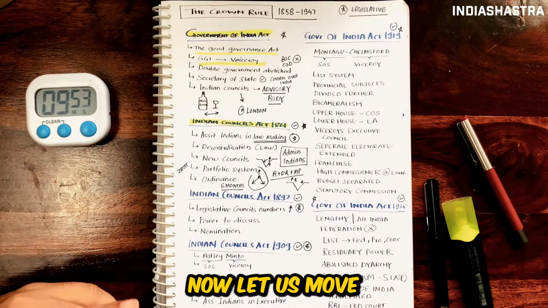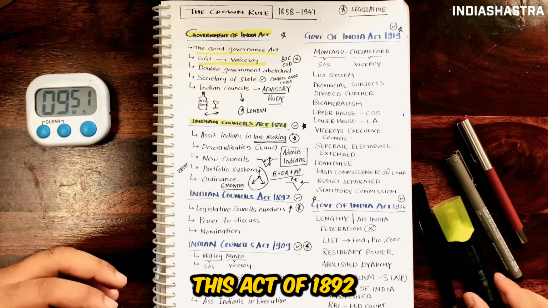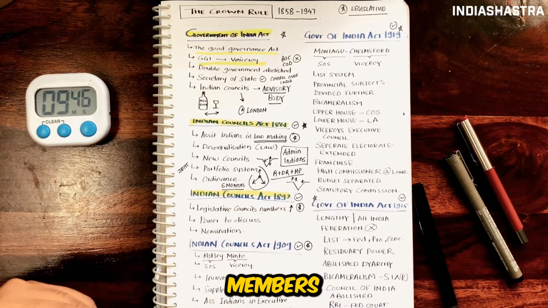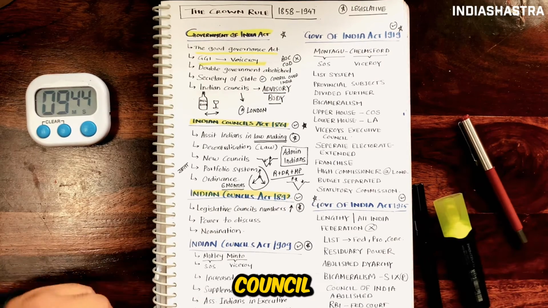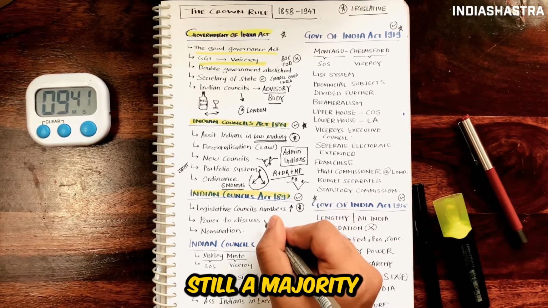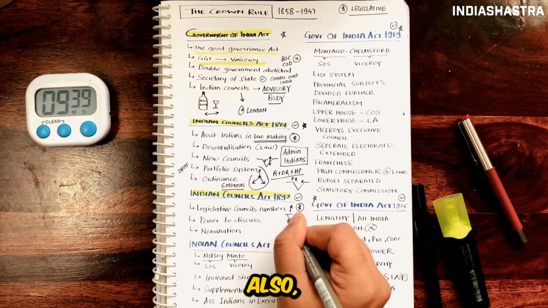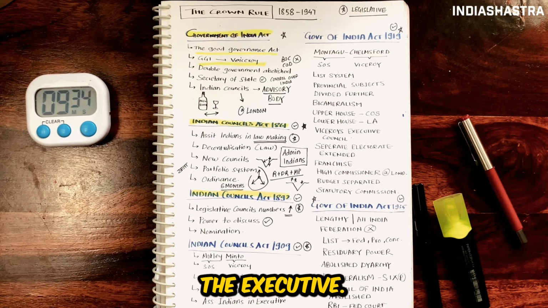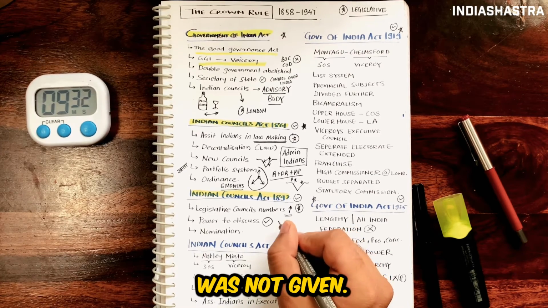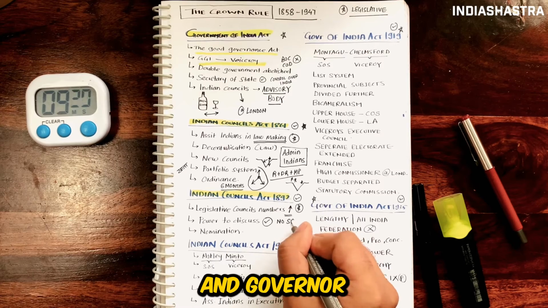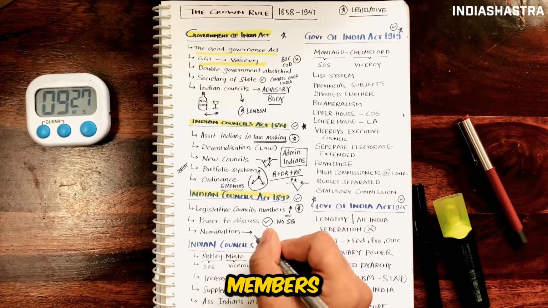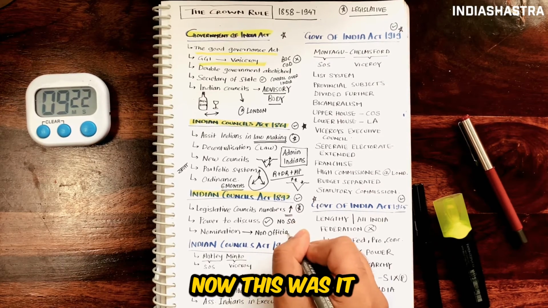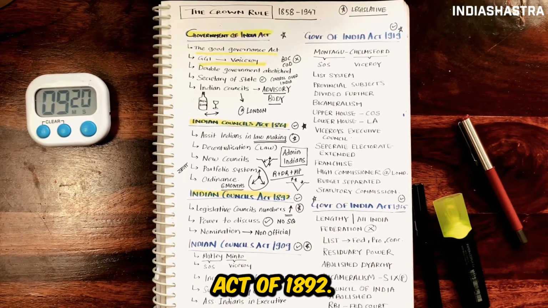Now let us move to the Indian Councils Act of 1892. Legislative Council members were increased. Additional members in the Central and Provincial Legislative Councils were introduced. Still, there was a majority in favor of the British. Also, it gave the power to discuss the budget and question the executive. But the power to ask supplementary questions was not given. The Viceroy and Governor can now nominate non-official members in the Central as well as Provincial Legislative Councils respectively. Now this was it from the Indian Councils Act of 1892.